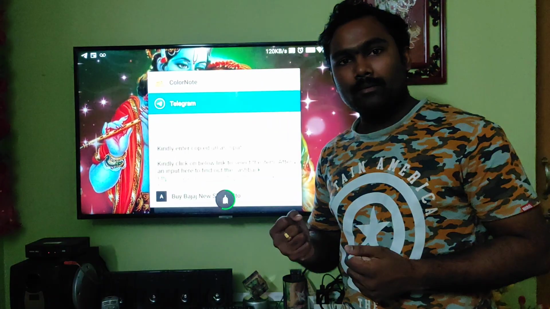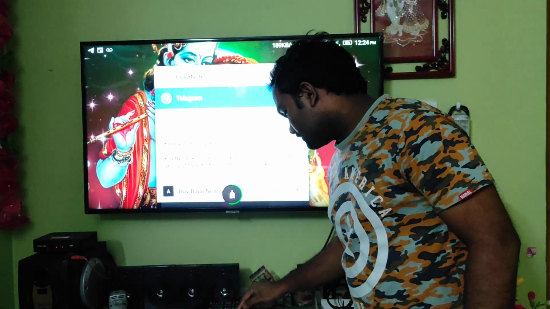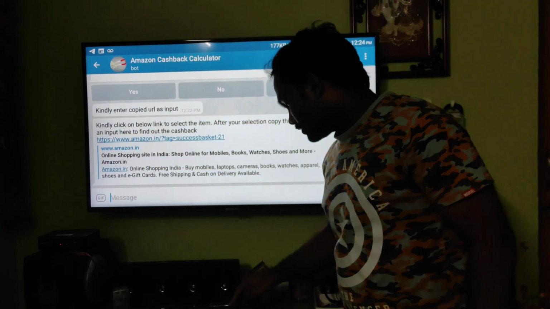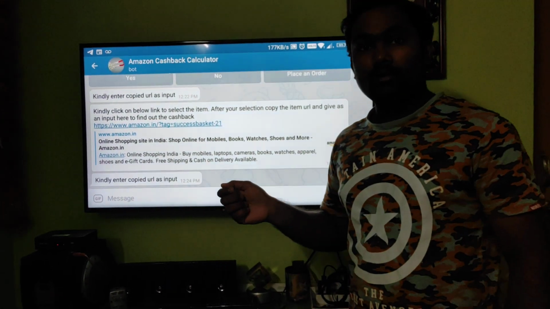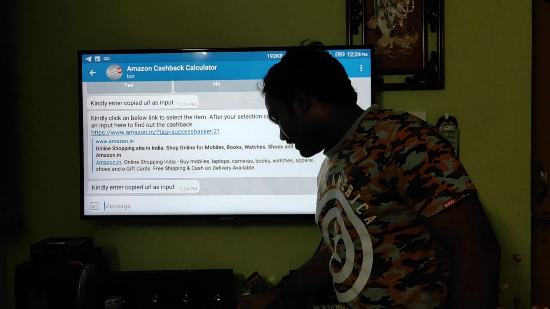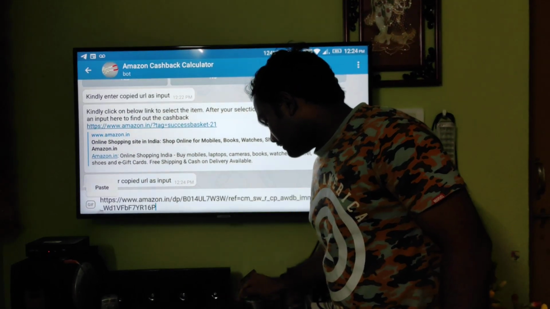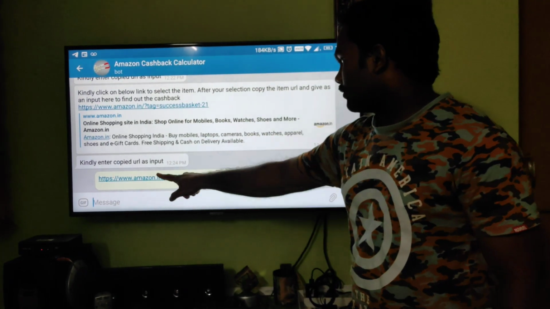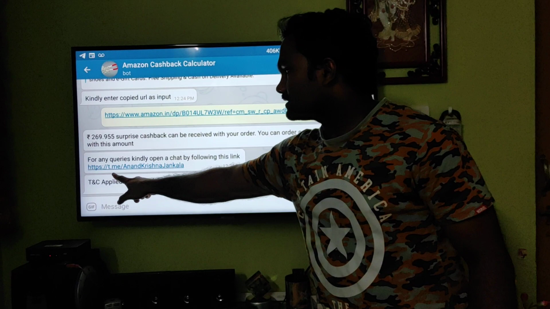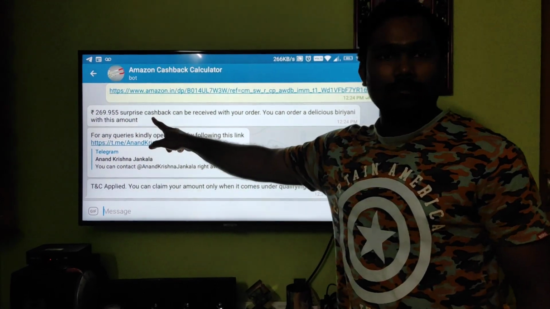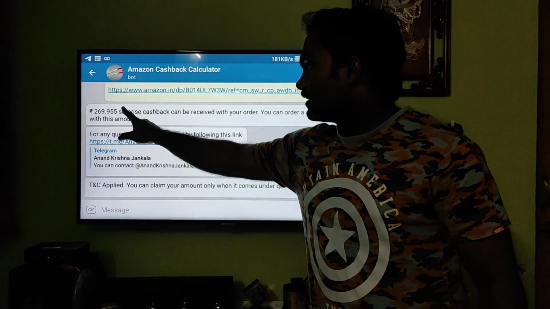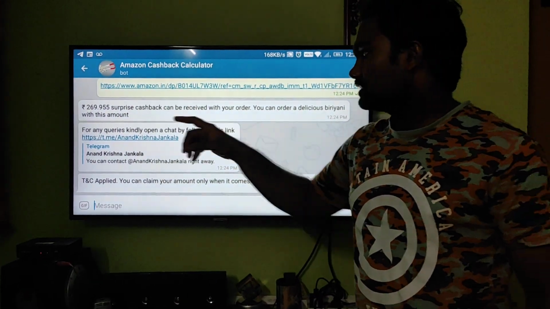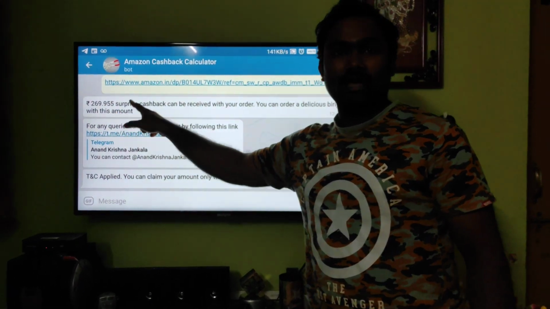Now I have the URL in my hand, so I will go back to the Amazon cashback calculator bot. Since I have the URL link, I will click on the S option and paste the copied URL over here. When I give the input, see the response I got from the backend. It says if I purchase that particular item through my referral links, then we will get 269 rupees as a cashback.